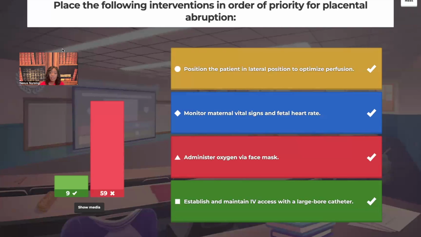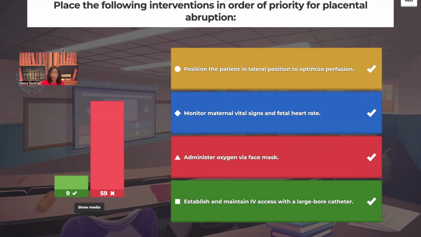Okay, only 9 people got this right. The first thing you're going to want to do is position the patient in lateral position to optimize perfusion. You want to increase blood flow and decrease that pressure on the vena cava. That's going to immediately increase perfusion. So that's the first thing you want to do.